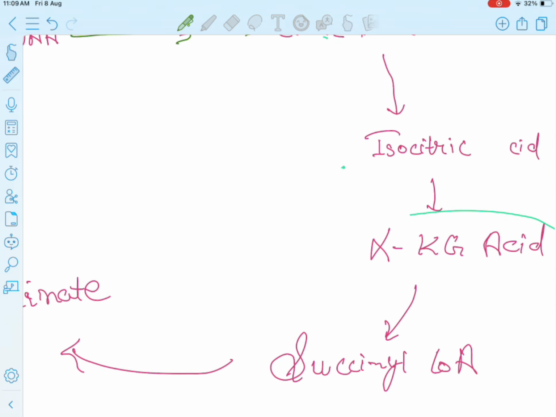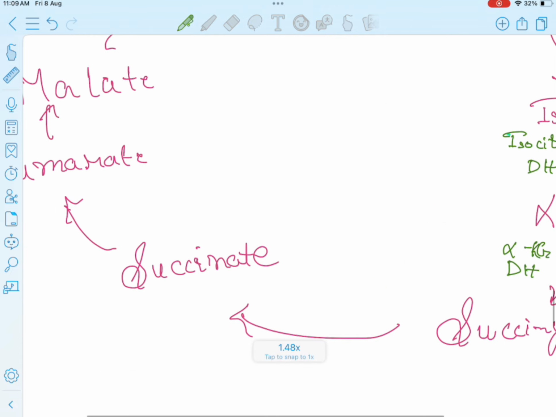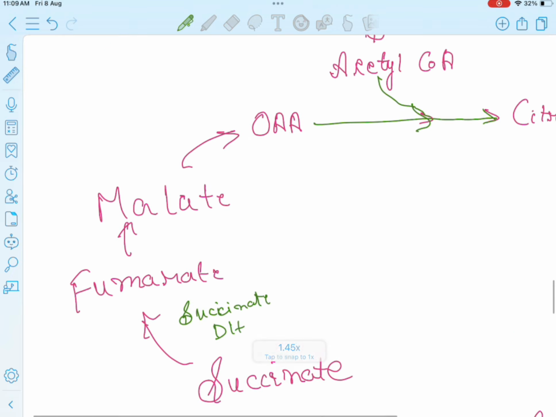For the dehydrogenases, we know that one is the isocitrate dehydrogenase, which comes here. Isocitrate dehydrogenase. Then the alpha ketoglutarate dehydrogenase. Then the succinate dehydrogenase. And lastly, the malate dehydrogenase.